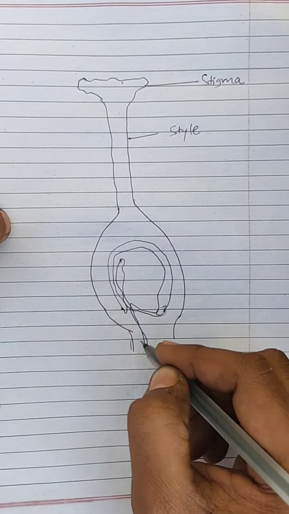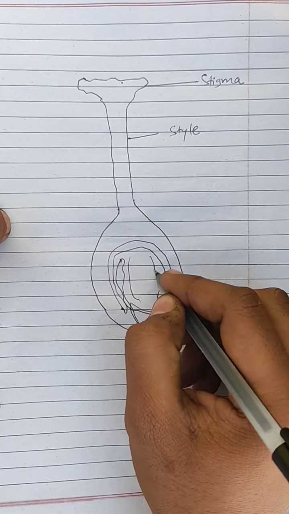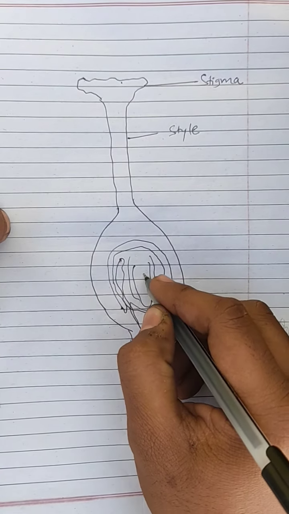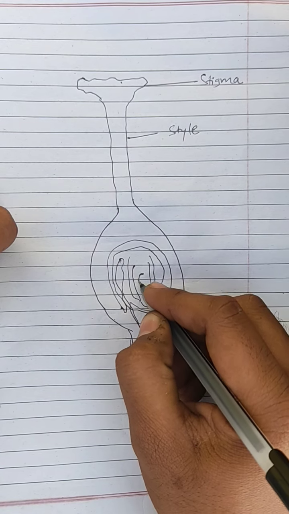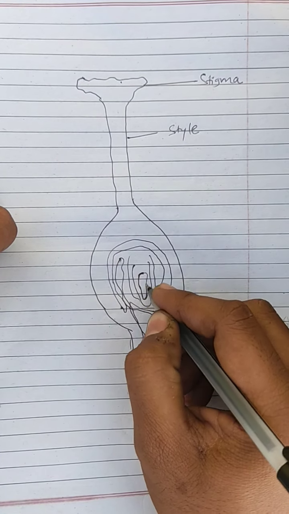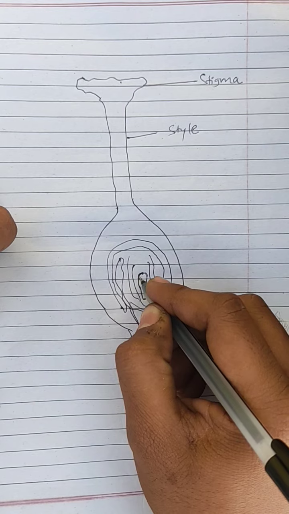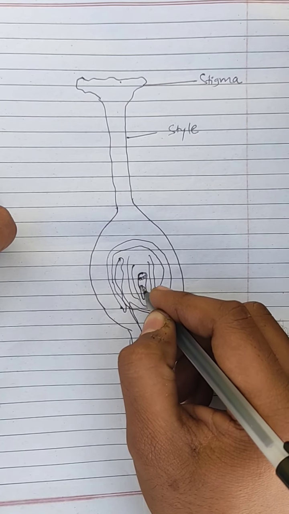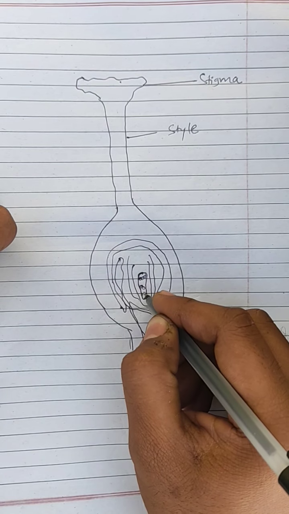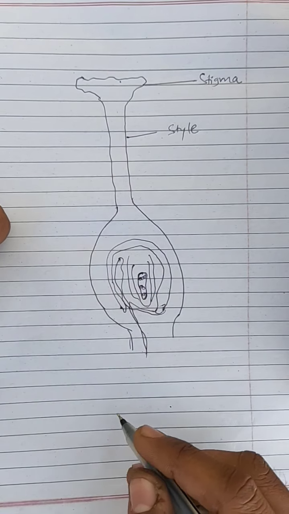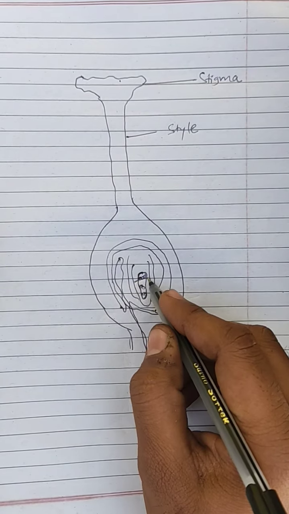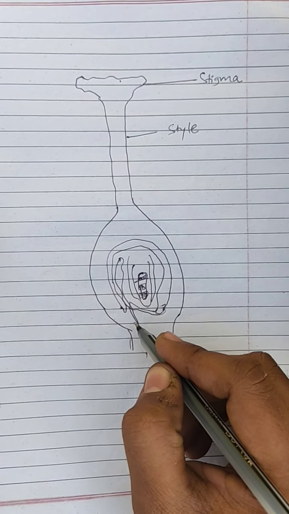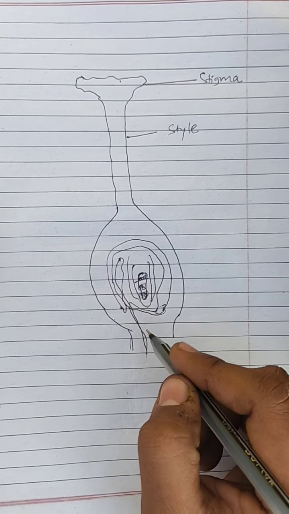We just have to draw it to look like an ovary, and inside this ovary our female germ cell is present. Generally there are 8 nuclei in this embryo sac. You don't have to remember the names, but 3 at this end, 2 in the center and 3 at the lower end. Total 8 nuclei are present.